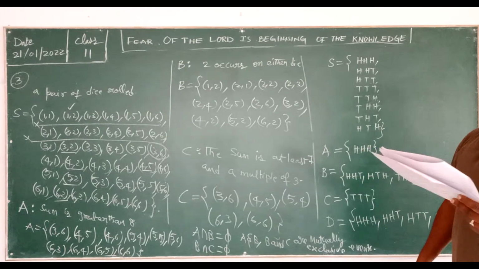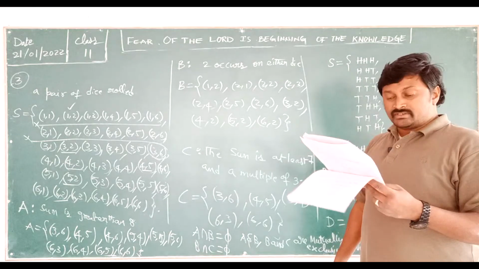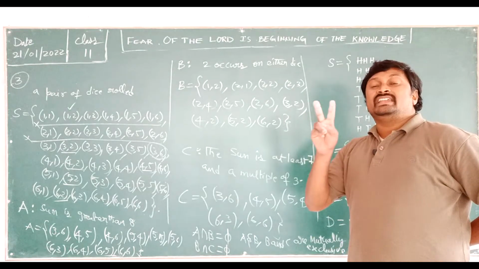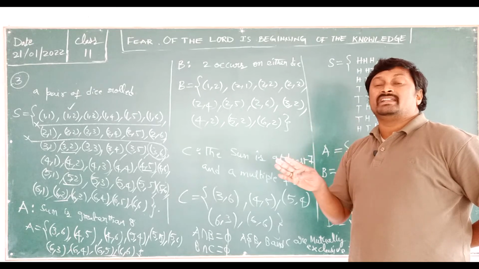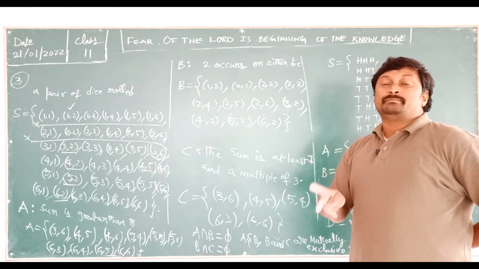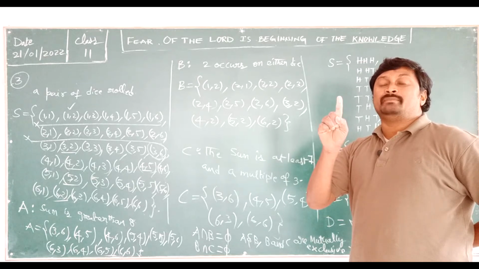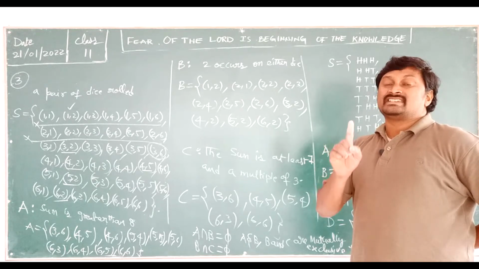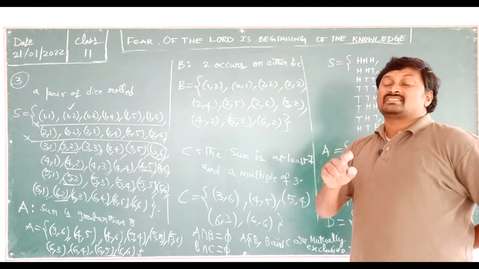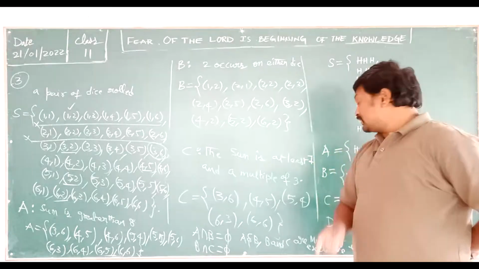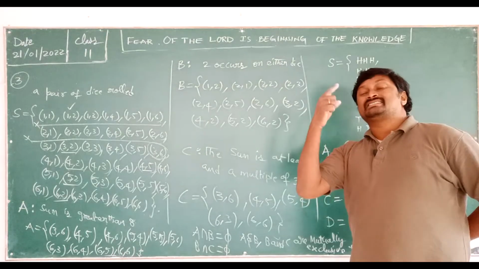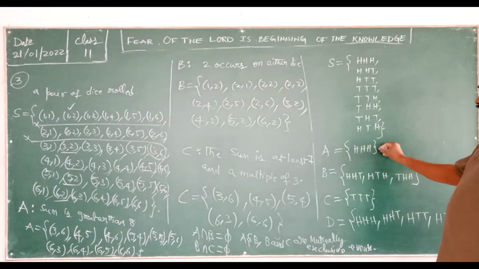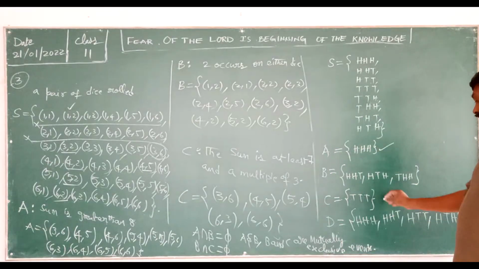Then what do I need to find from this? Mutually exclusive, simple, compound. What is mutually exclusive? If you take two events and there are no common elements, that is mutually exclusive. A simple event means only one single sample space point is there. More than one sample point is there, then that is called compound. Let's check. This is your simple event, this is also a simple event.